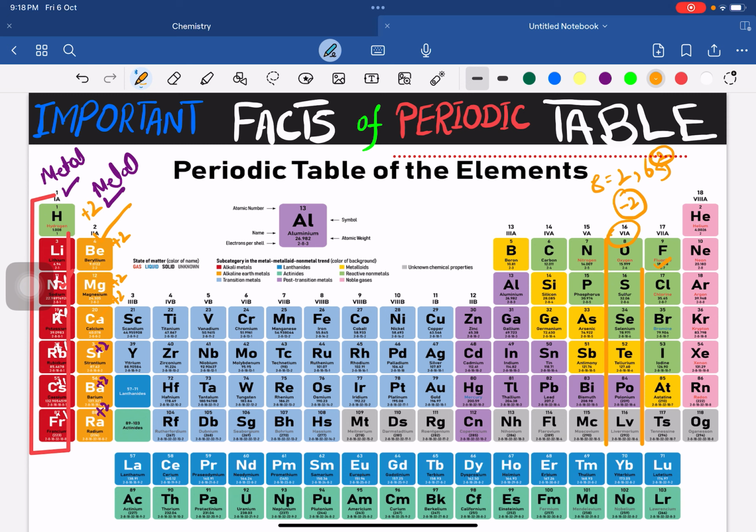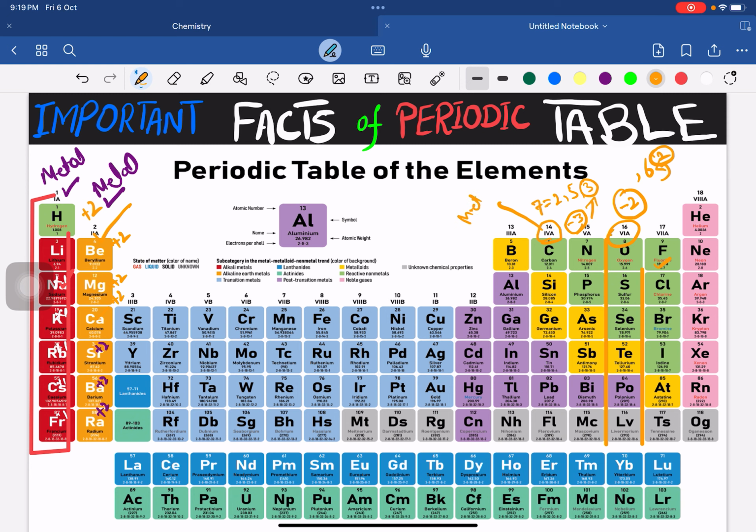Similarly, nitrogen's number is 7, and its electronic configuration is 2 and 5. It needs 3 electrons. When it gains 3 electrons from another atom, it will get a -3 charge. And group 14, or group 4, is basically a mixture of metals and non-metals.